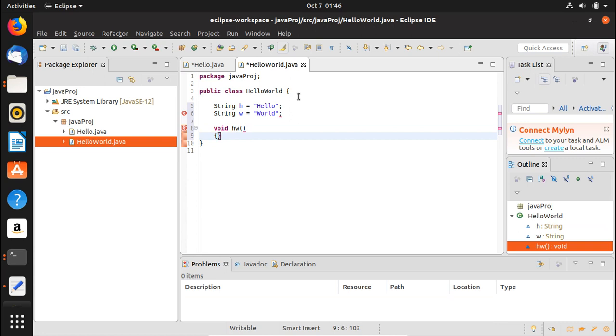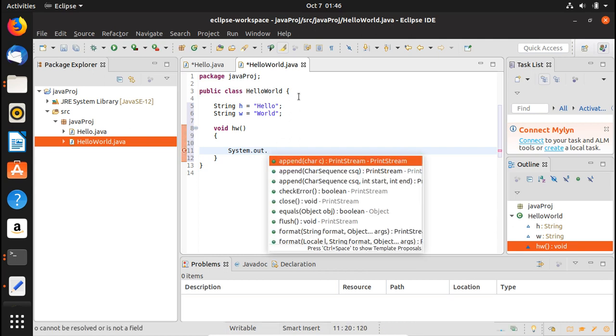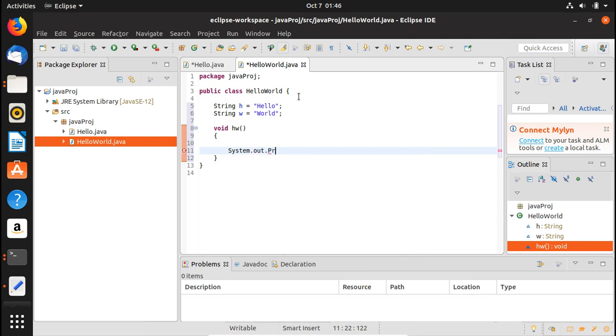In this method we are going to have a print statement, System.out.print, with a small p, then a semicolon, and double quotes. Inside the double quotes we write hello from world. All right, that's it for this class.